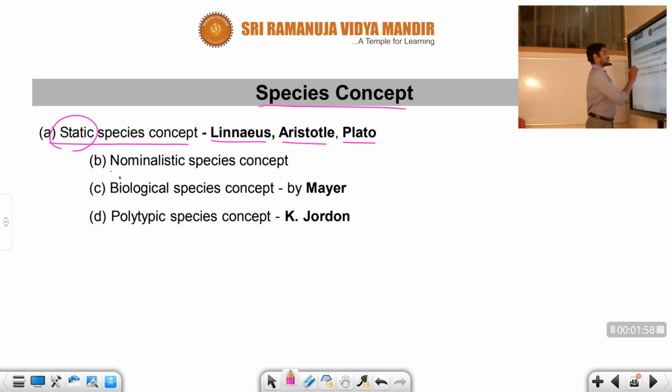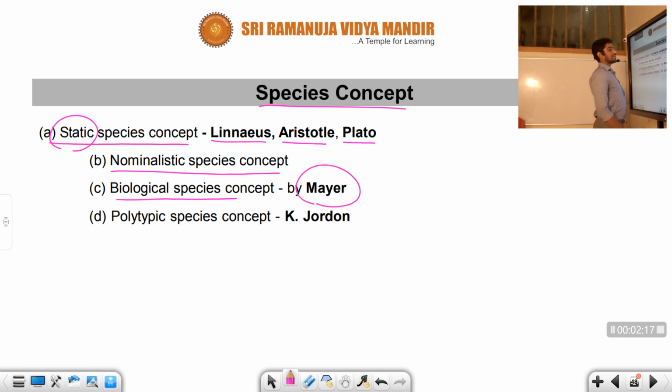We have the nominalist species concept. Nominalist represents the naming of the species. The other one is the biological species concept, which also involves providing a scientific name to a particular organism.